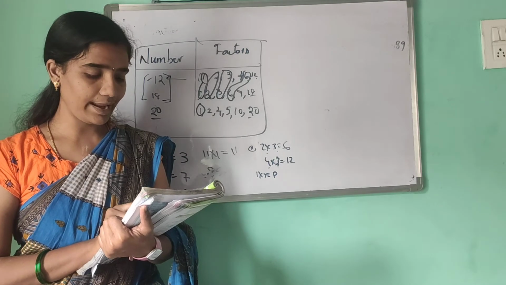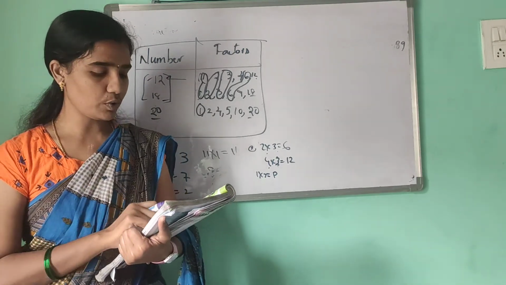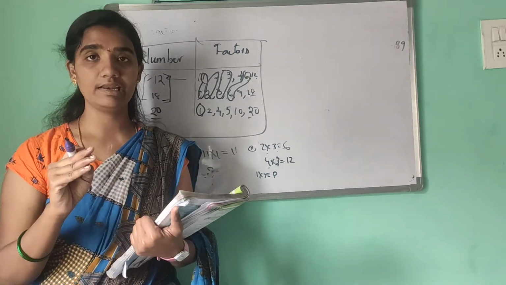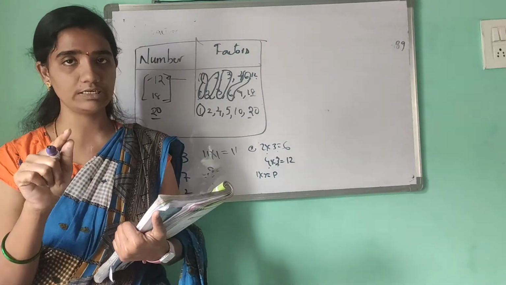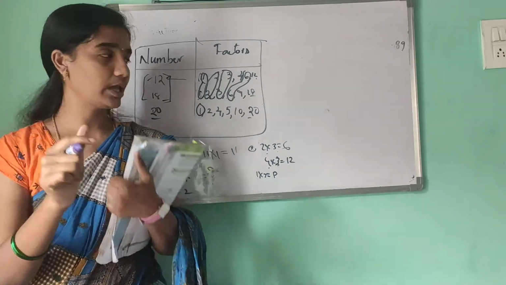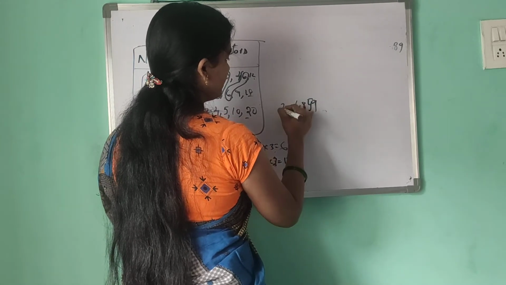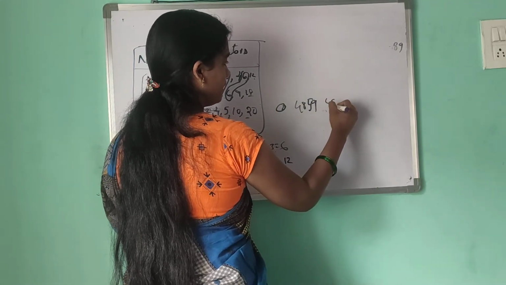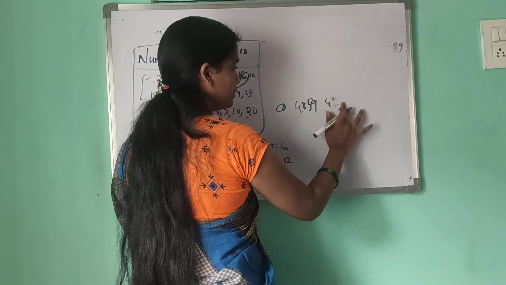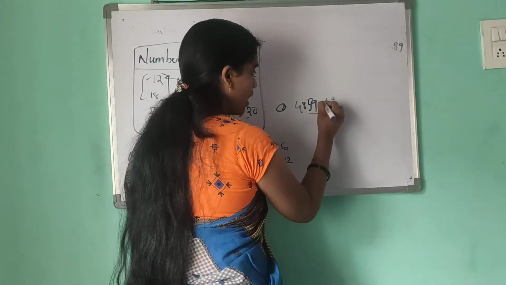Divisibility by 4 and 8 is checked by the last 2 digits and last 3 digits respectively. For 2, 5 and 10, we have to check the last 1 digit. But for 4, we have to check the last 2 digits. For example, 4859.